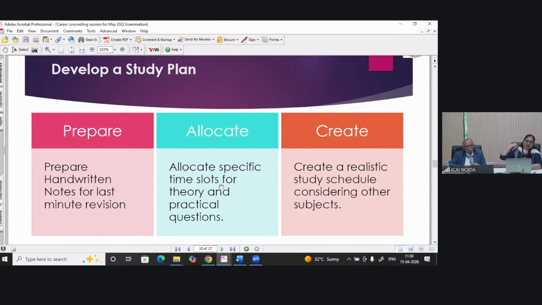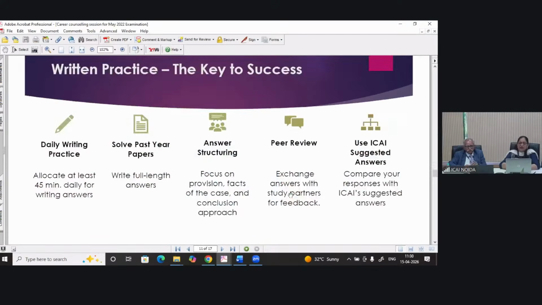If you have not studied any of the topics, you can prepare, you can revise. You can have a specific time slot for theory or practical questions, in the morning or afternoon, whichever way you are comfortable. You need to prepare your study plan. It should be realistic. It should not be that for 4 hours we are sitting in front of the laptop or study material, just reading and reading, but not able to recall later on. So effective study is very important.